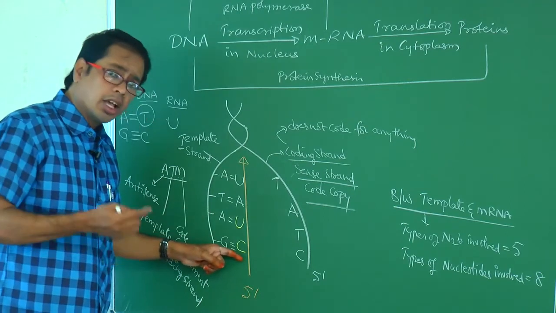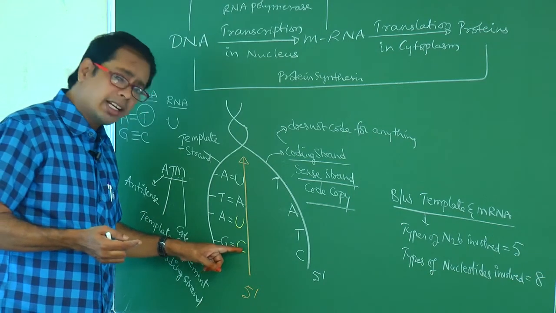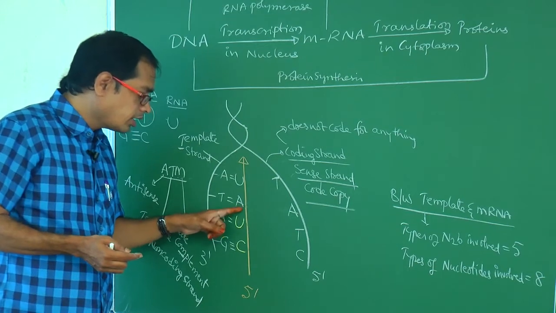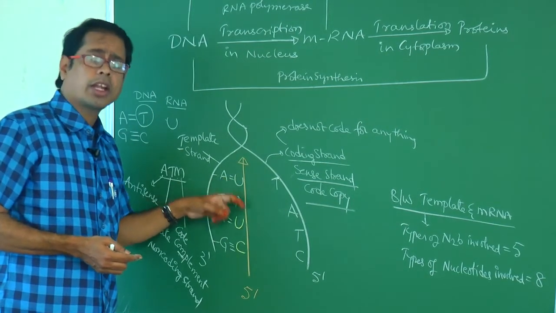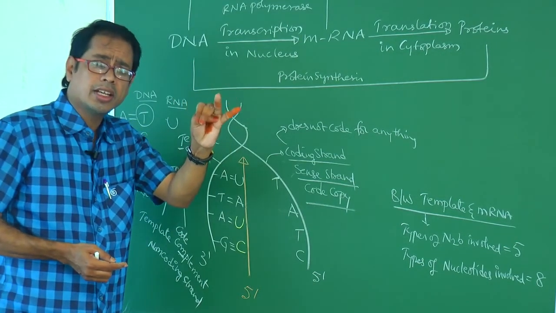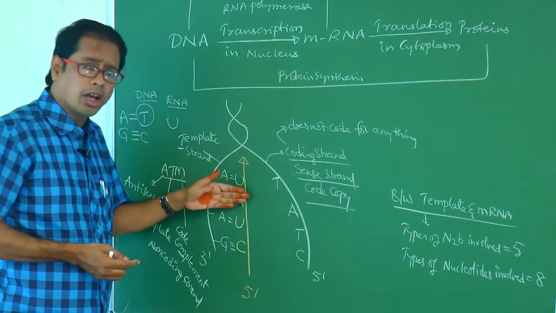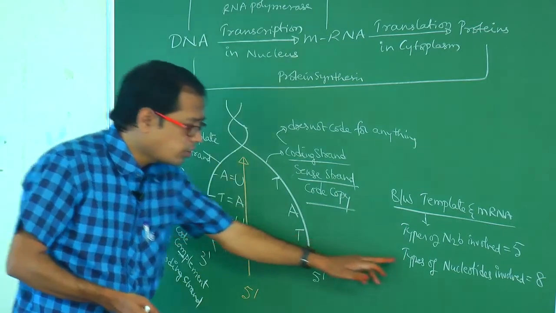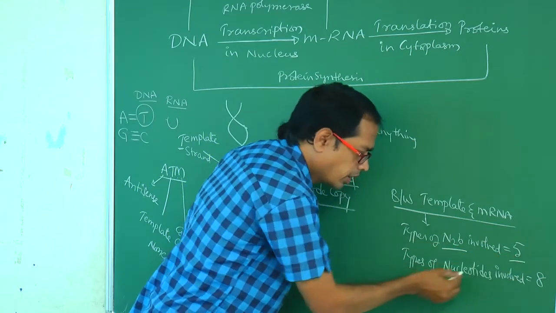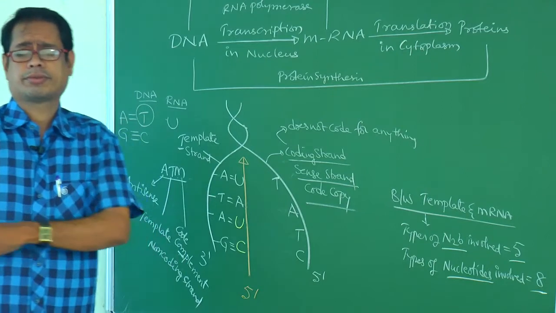4. In RNA: cytidylic acid, uridylic acid, adenylic acid, guanylic acid. 4 types. The nucleotides in DNA are different from RNA nucleotides. That's why we have to write 8 nucleotides involved. Types of nitrogen bases means 5. Types of nucleotides means we have to say 8. Okay, please note down.